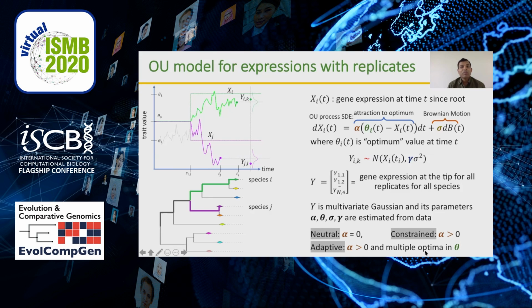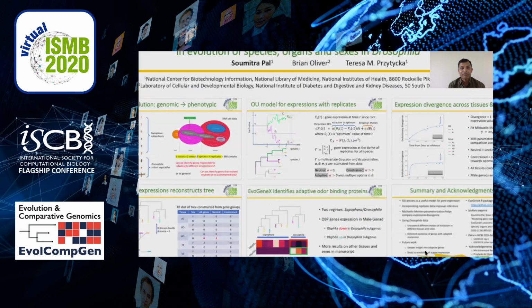Depending upon the values of parameter, we consider 3 scenarios. Alpha equal to 0, when only the Brownian motion is active, we call it neutral. In the general case, alpha greater than 0 is called constant. We also consider a special case when multiple optima is active in the theta. We call this case adaptive.